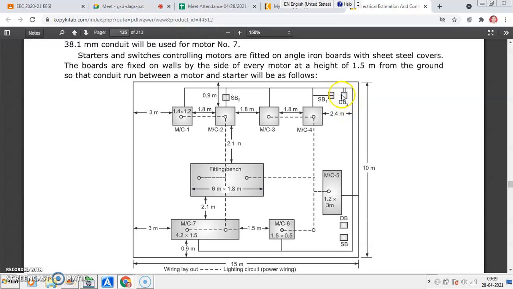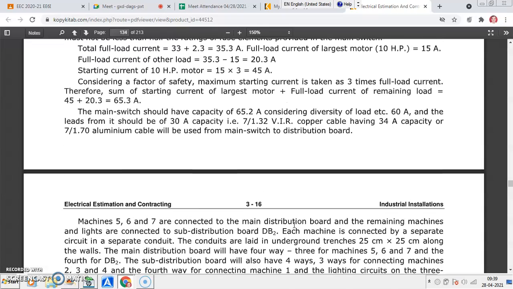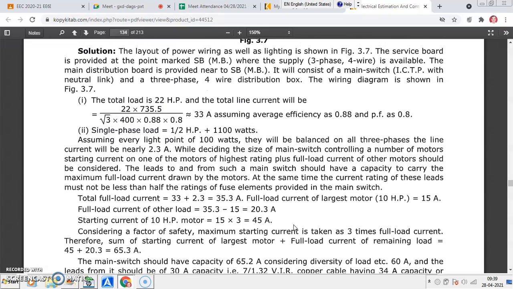Another distribution board 2. Okay. Sub distribution board 1, 2. One sub distribution board for these two machines, and one for these two machines. Distribution, sub distribution for these machines. Okay. So these are the locations of the boards. So the control, what he said, you may have your own.